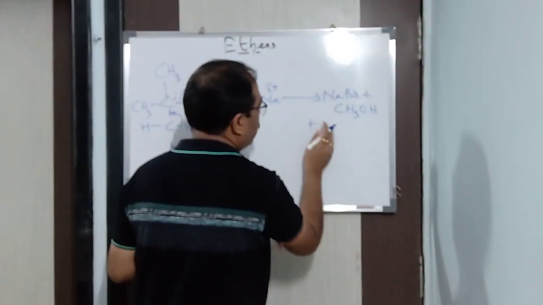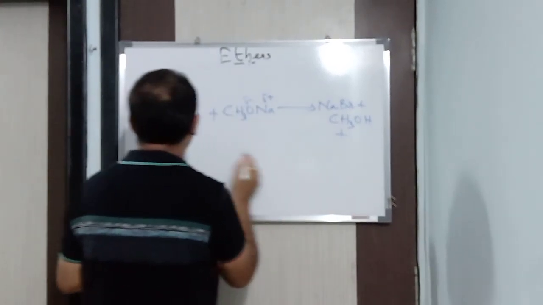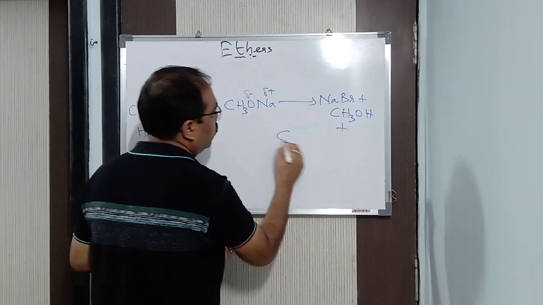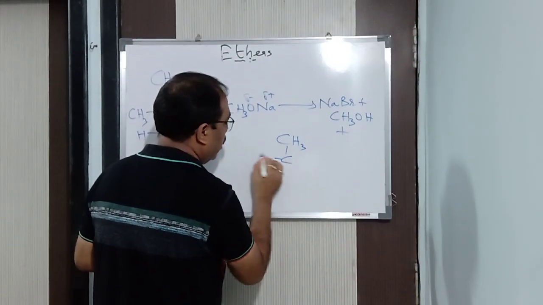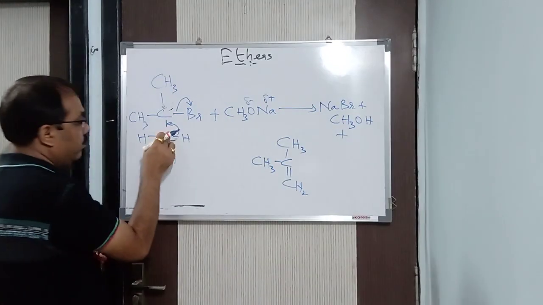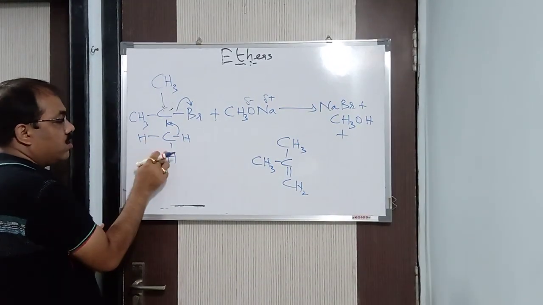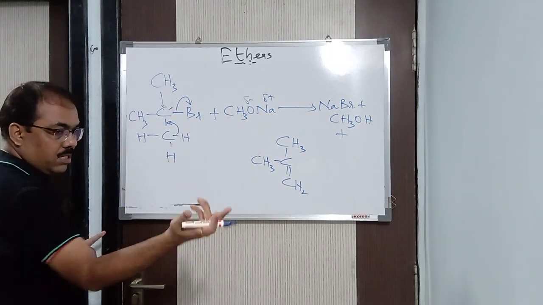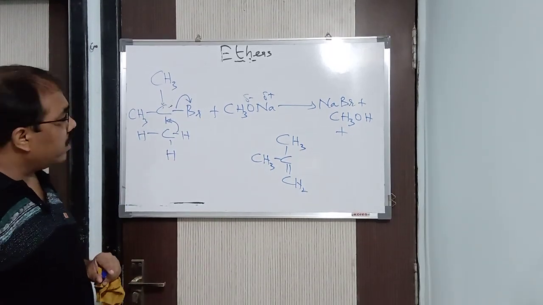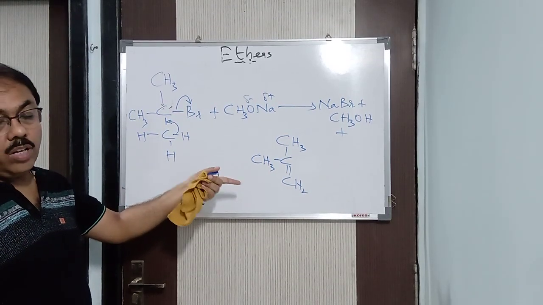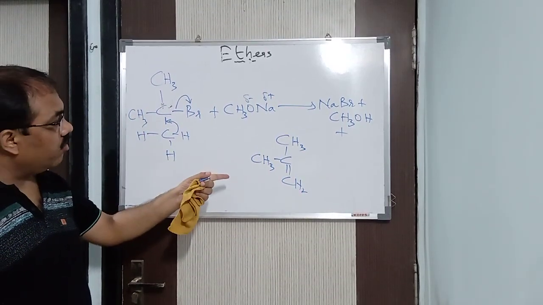And what is being left? You get (CH3)2C double bond CH2. See here, this pair of electrons goes, so it's CH2 double bonded to C with CH3, CH3. What are you getting? Alkenes. That's what I said. Don't take tertiary alkyl halide, or you will get alkene as the major product instead of ether.